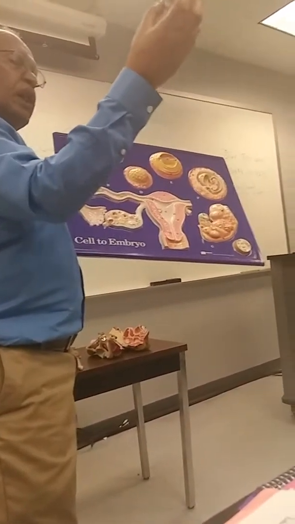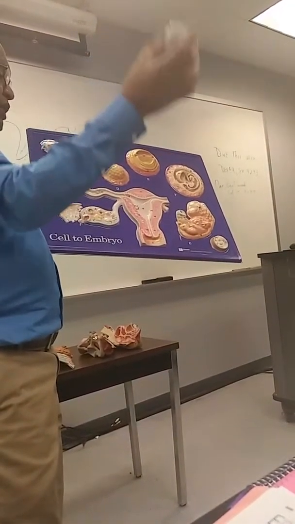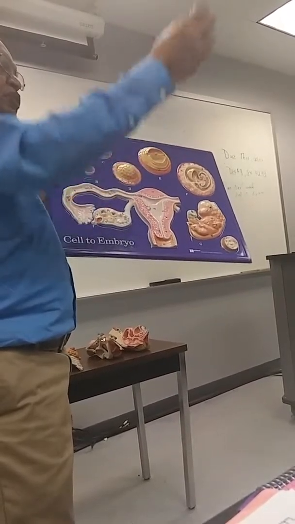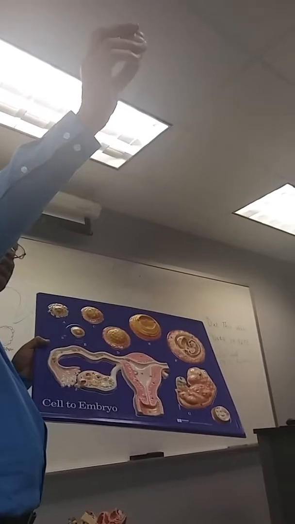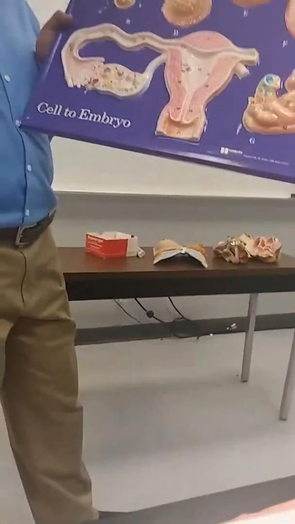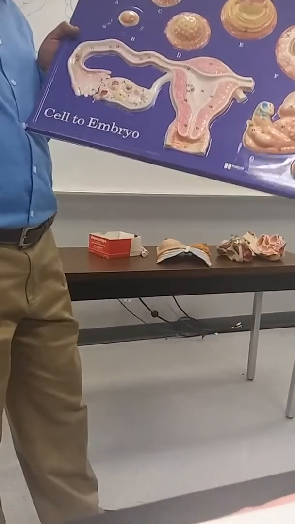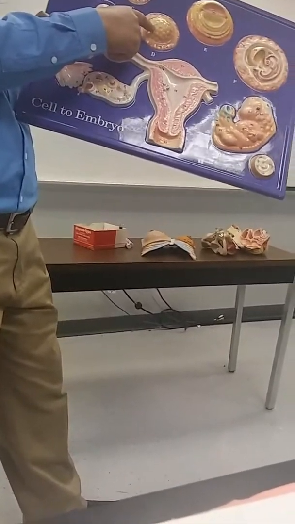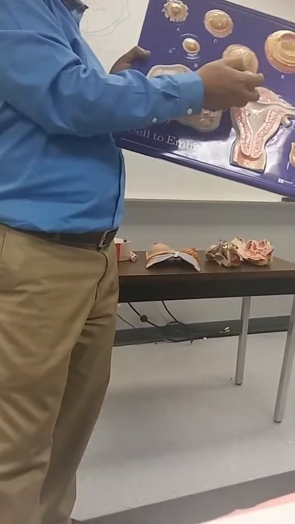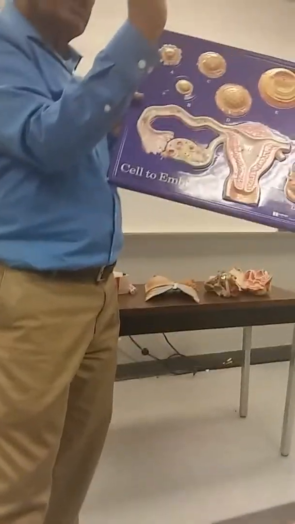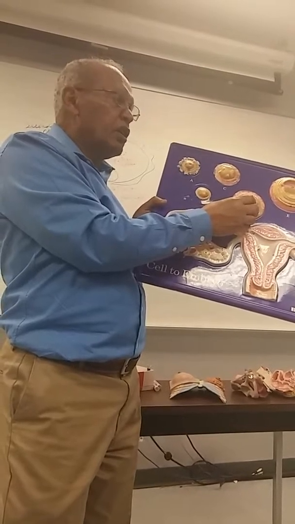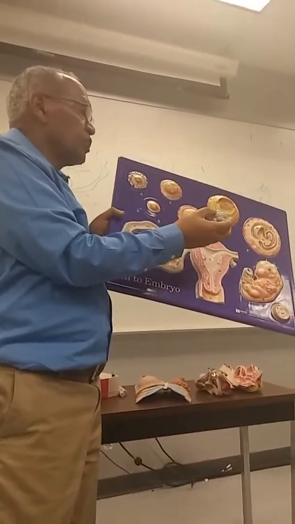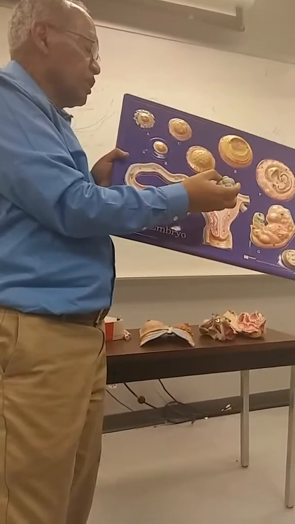By the end of 72 hours, you should say you have a solid ball of about 32 cells, 16 to 32 cells. That solid ball is called the morula. Please find the word morula. For the test, if I want you to identify the morula, I can use this piece or I can simply put a pointer here. Did everyone see them at 2 locations? Both of them are morula. 16 to 32 cells, about 16, call it 32, it doesn't matter.